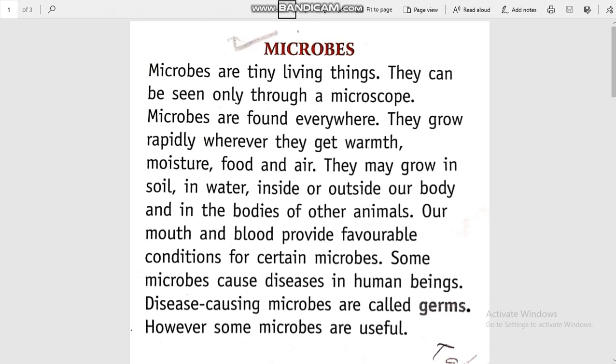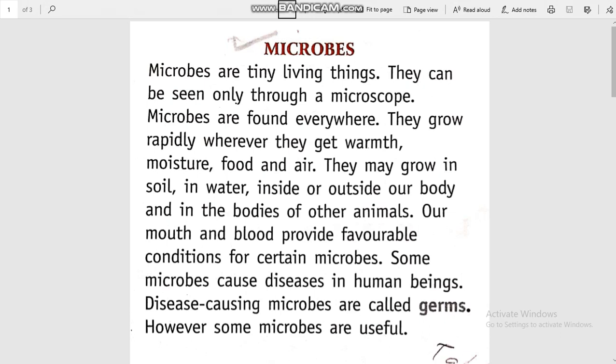Today's topic is microbes. Microbes are very tiny living things that you cannot see with your eyes. If you want to see them, then you have to use a microscope. And they are found everywhere. They grow rapidly if they get favorable conditions like warmth, moisture, food and air.